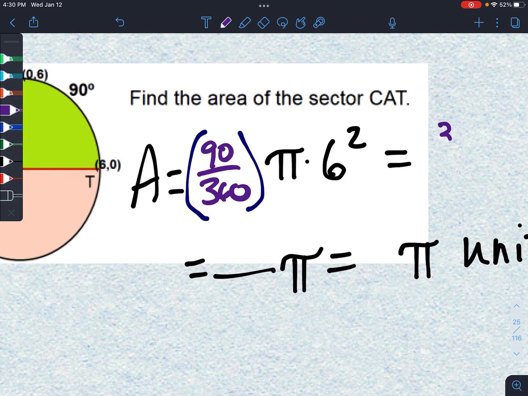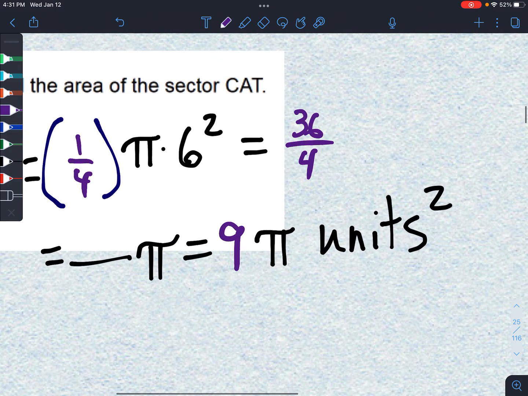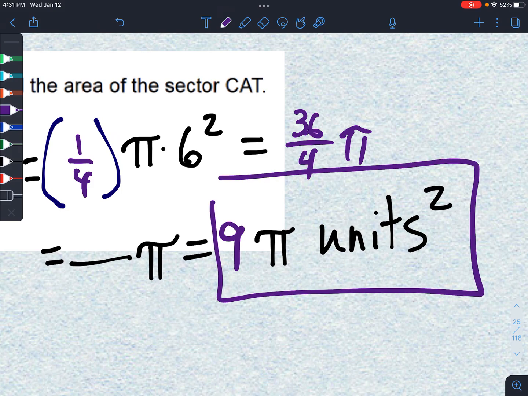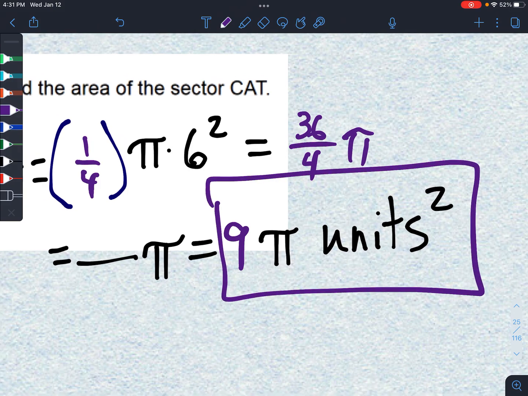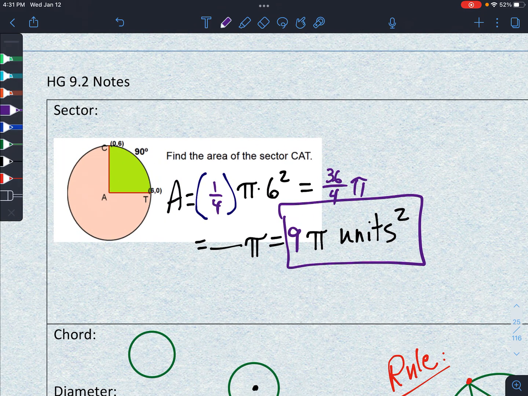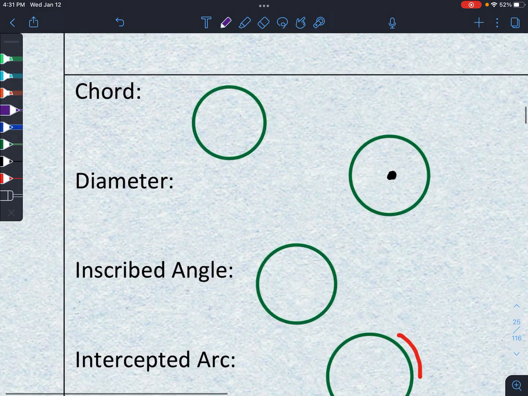So it's going to be 36 over 4 pi, if I'm thinking about 1/4 here. And I believe that's 9 pi. So write it out again. Roughly, it's probably 28 or 29 units squared, but we're just going to write out 9 pi units.